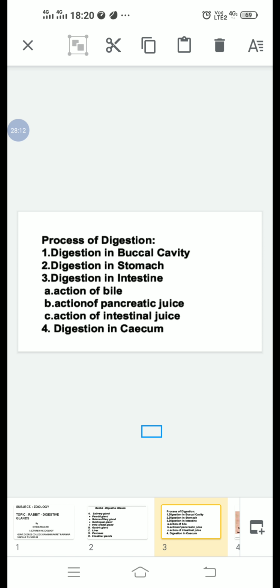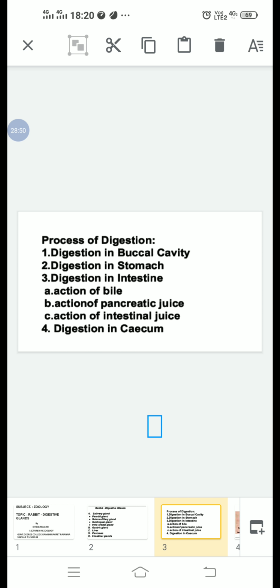Trypsinogen, enterokinase gives rise to trypsin. Chymotrypsinogen, trypsin gives rise to chymotrypsin. Proteins plus peptones, trypsin plus chymotrypsin gives rise to polypeptides. Carbohydrates, amylase gives rise to disaccharides. Lipids, lipase gives rise to glycerol plus fatty acids. And polypeptides, carboxypeptidase gives rise to tripeptides and amino acids.